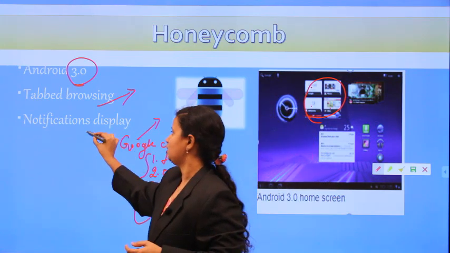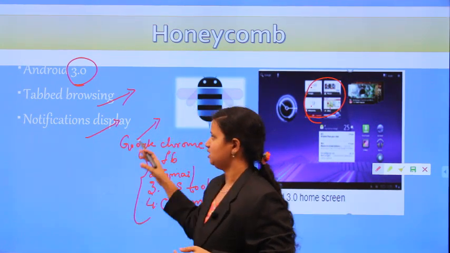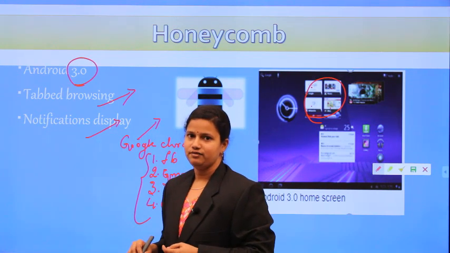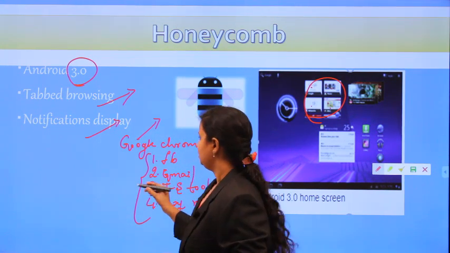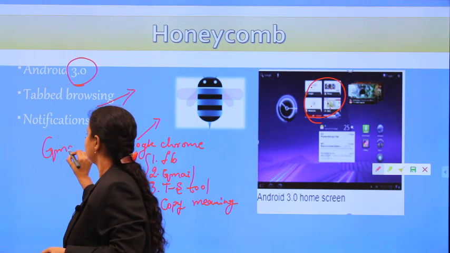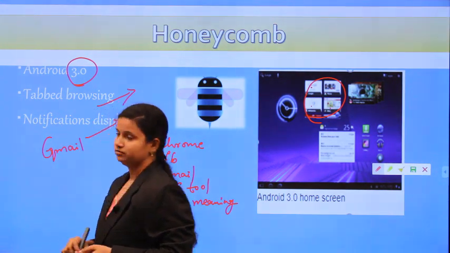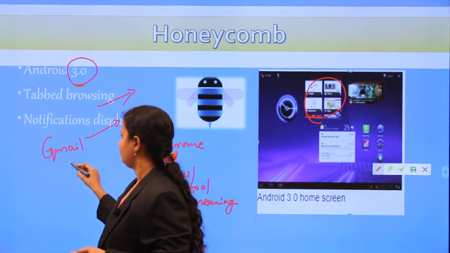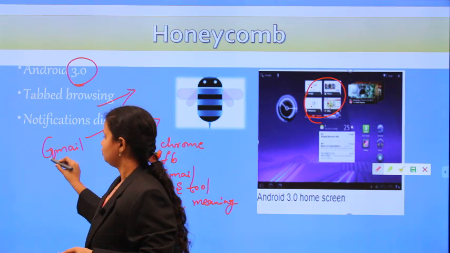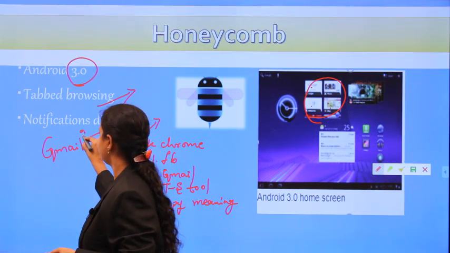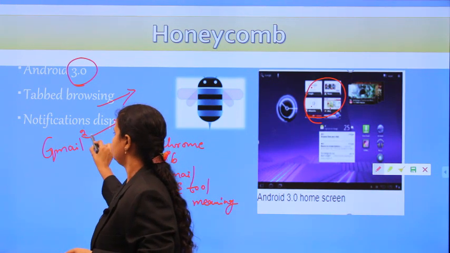And the next one is notifications display. A notification display is nothing but when you are getting any information. Gmail is one of the examples. If some friends, say two friends, are sending you messages, that is a notification.